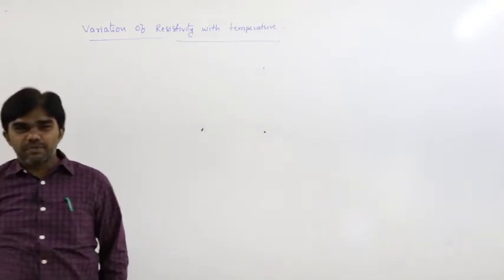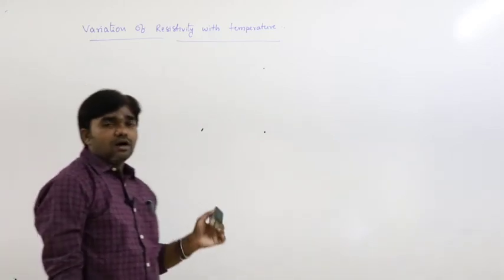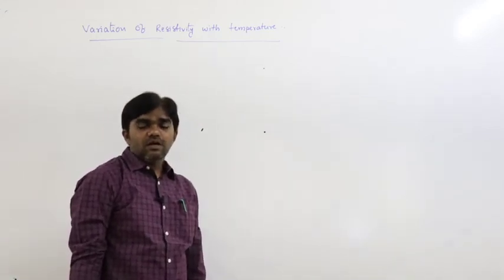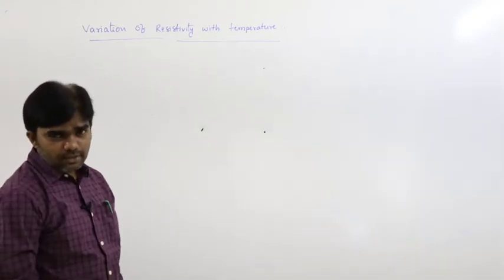Resistivity or specific resistance: how this resistivity or specific resistance varies with temperature.